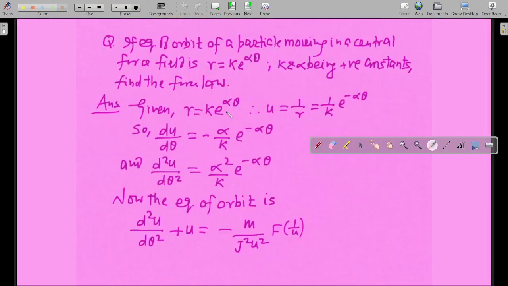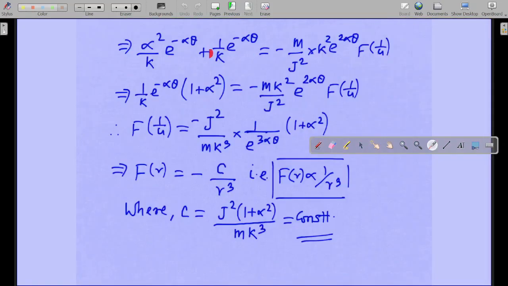Now r equals k e to the power alpha theta, so u equals 1 by r, which equals 1 by k e to the power minus alpha theta. So du by d theta will be equal to minus alpha by k, times e to the power minus alpha theta. If you differentiate this with the exponential function differentiation formula, you will get this. Differentiating with respect to theta, then again differentiating with respect to theta, you get this. Now the equation of orbit is given like this, so you substitute du by d theta, and d2u by d theta 2, the double differentiation with respect to theta, over here. So you get this particular term.